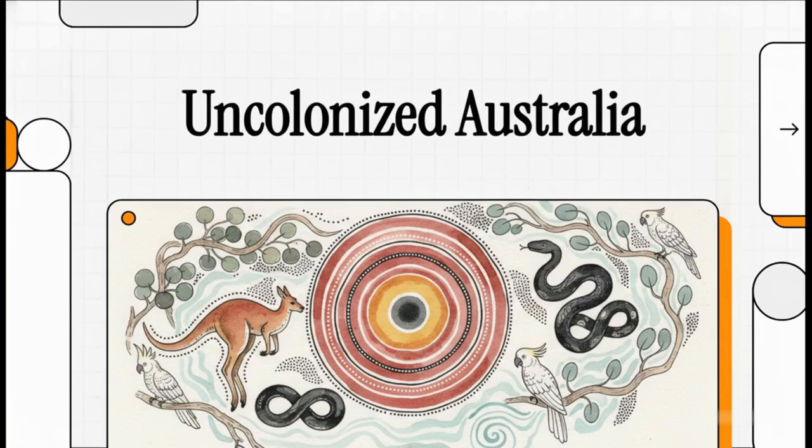I'm going to be your guide as we put on our historian hats and rigorously evaluate some really fascinating statistical demographic models. Today, we're exploring a profound counterfactual, a concept we're calling uncolonized. We are going to be examining the demographic possibilities of Aboriginal Australia, asking ourselves what it would look like today had history taken a completely different path.